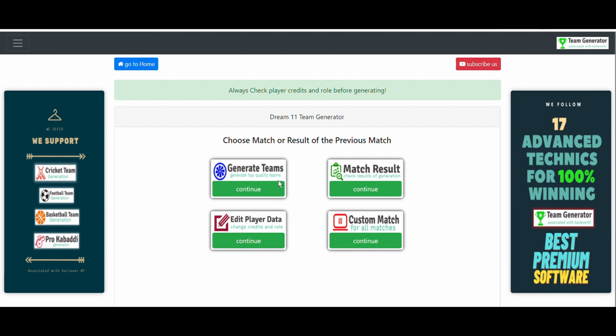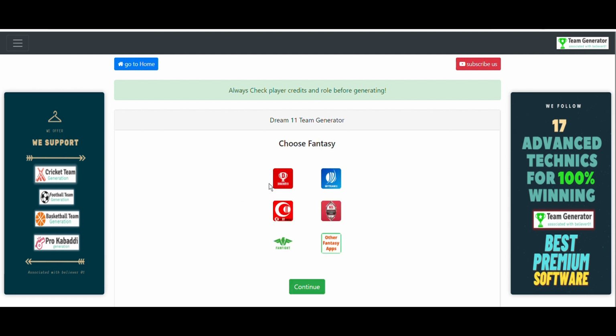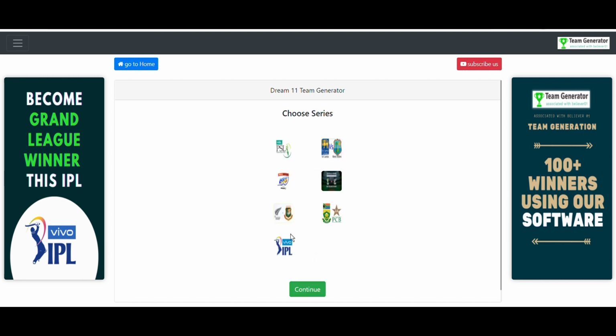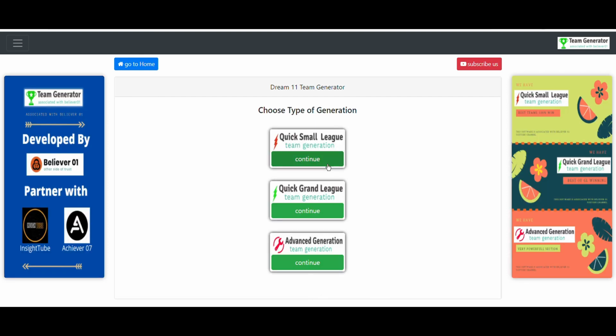As I have already told you, you have to click on cricket. After that you have to click on generate teams, and you have to select the fantasy application that you are going with. Let me quickly select South Africa versus Pakistan. I think there is a match today between them. Let me quickly generate for a small league. I want to generate the teams for a small league.